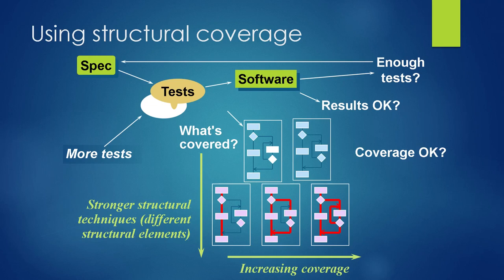To test each and every specification, the tester needs to write and execute the test cases. So while writing the test cases for white box testing, it is important to check how much coverage the test case is going to achieve. To increase the coverage of the code, different structural elements are required.